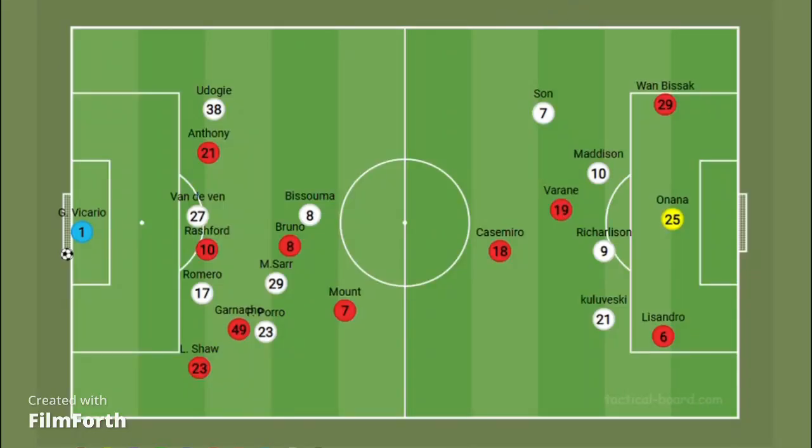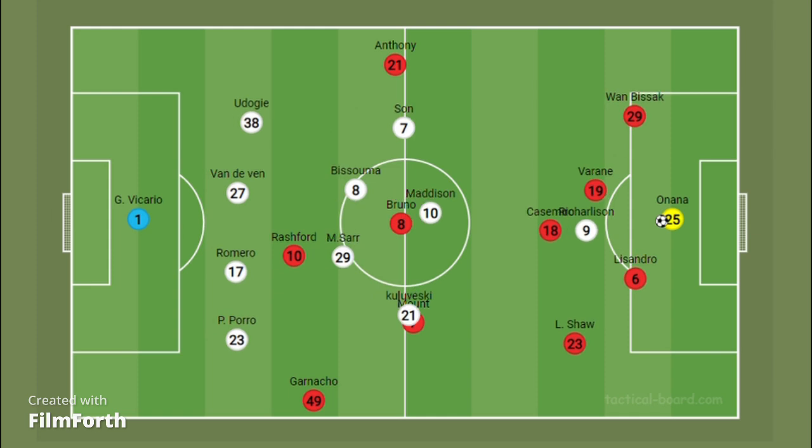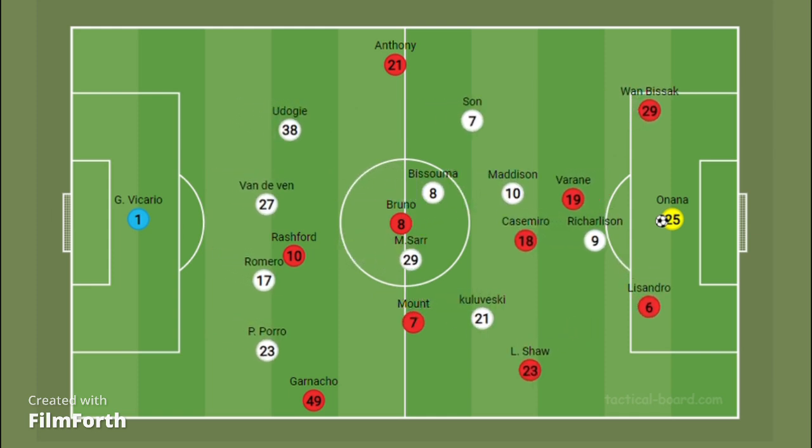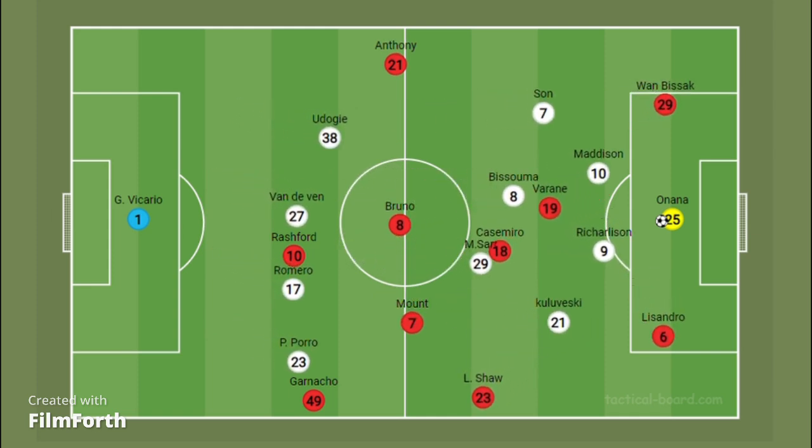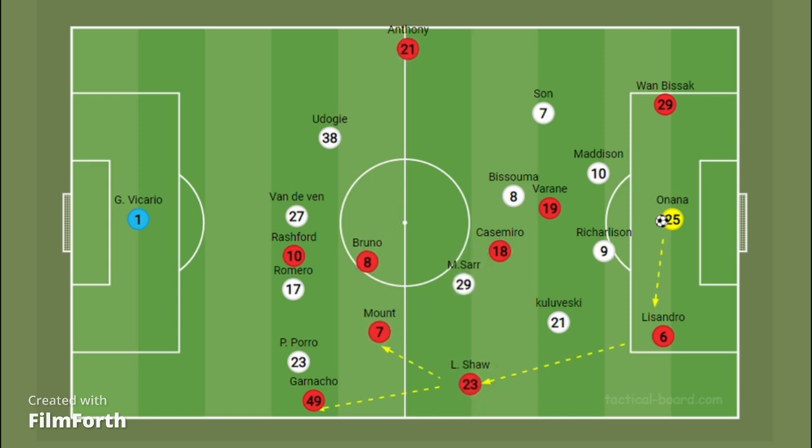So what did Manchester United do in this game? Ten Hag, as he previously said, wants to create a team that is very excellent on transitions. And this is exactly what Ten Hag did in this game. As the game unfolds, we saw how Ten Hag likes his team to build up with one centre-back joining the midfield and creating numerical overloads down the left-hand channel, where they can either use Onana's passing range and build slowly